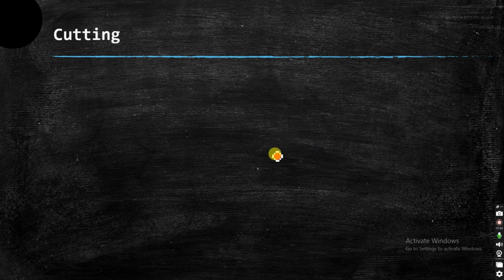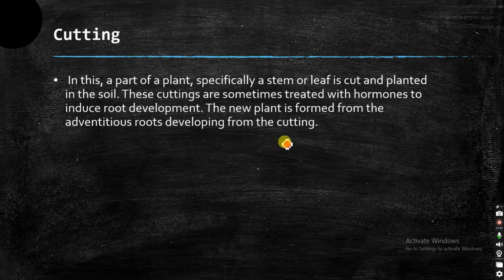Now first is cutting. As I've said, it is a part of artificial propagation. We cut a part of the plant and plant it in the soil, and slowly after a few days you might see roots growing from there, and that particular plant will grow bigger into a new plant. That process is called cutting.